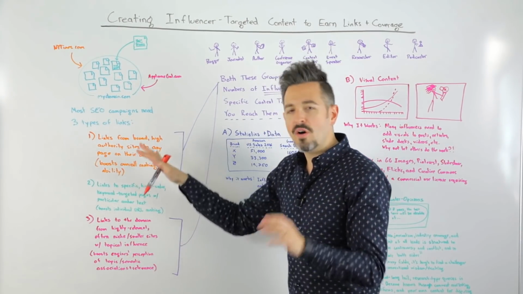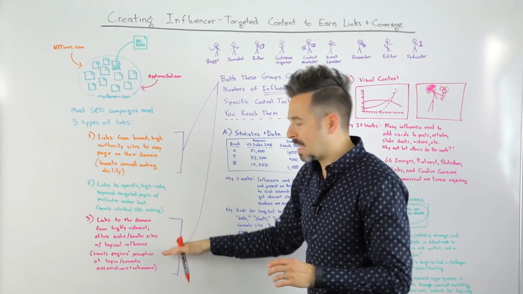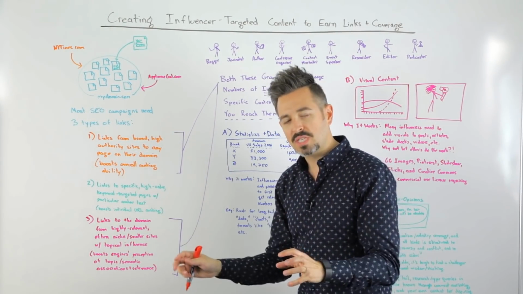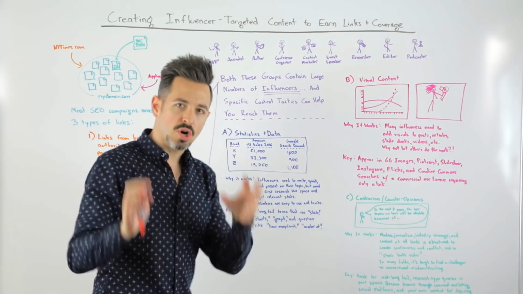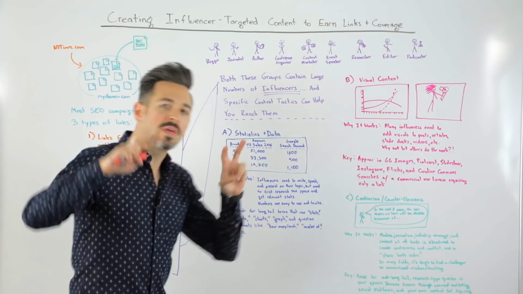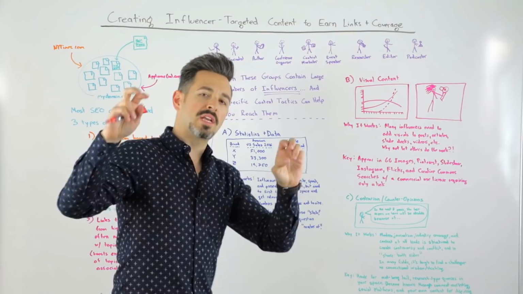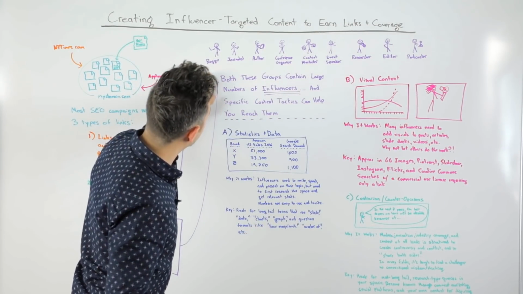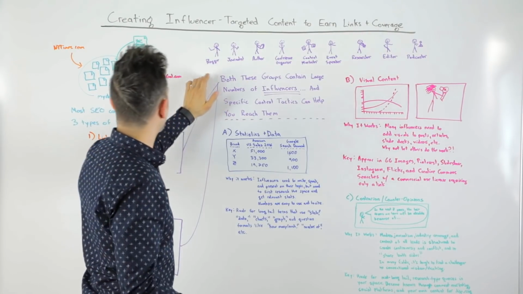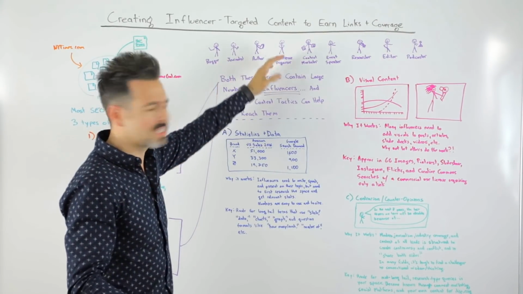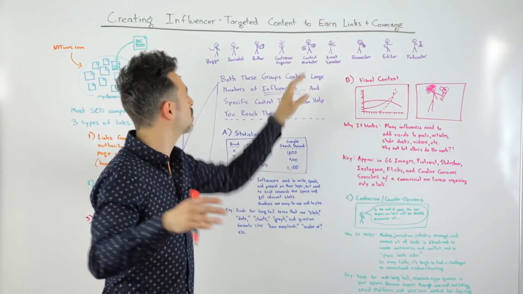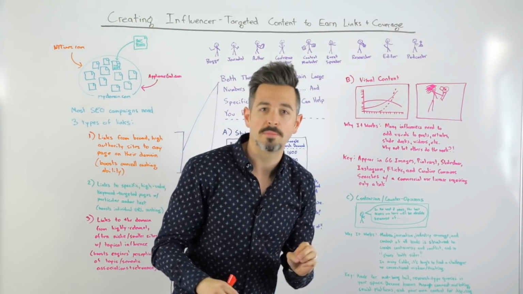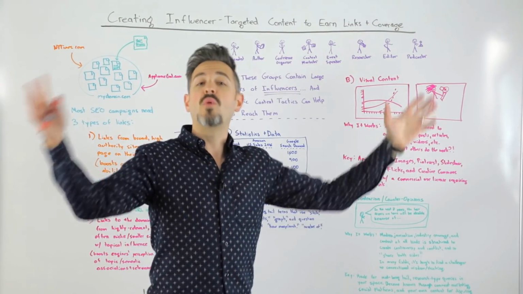So of these, right, for 1 and 3, we won't talk about 2 today, but for 1 and 3, much of the time, the people that you're trying to target are what we call in the industry influencers, right? And these influencers are going to be lots of people. I've illustrated them all here, mostly looking sideways at each other. Not exactly sure why that is. But bloggers and journalists and authors and conference organizers and content marketers and event speakers and researchers and editors and podcasters and influencers of a wide variety.